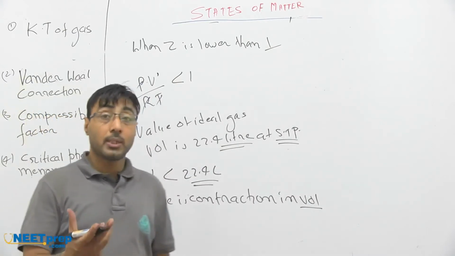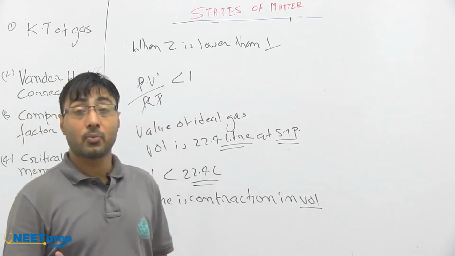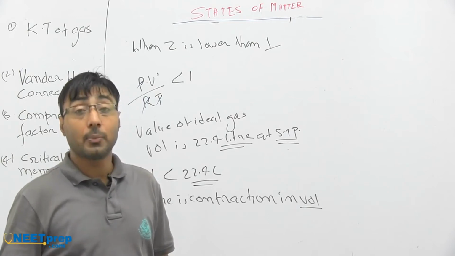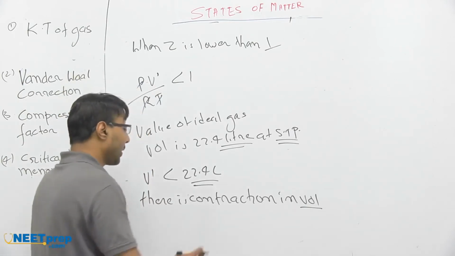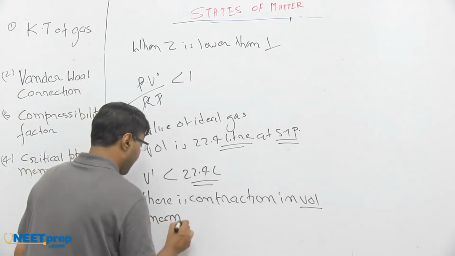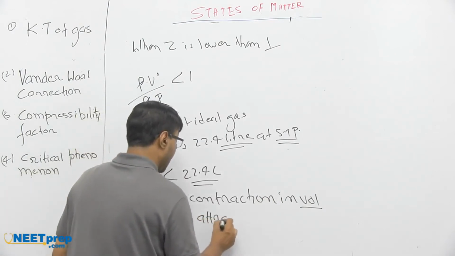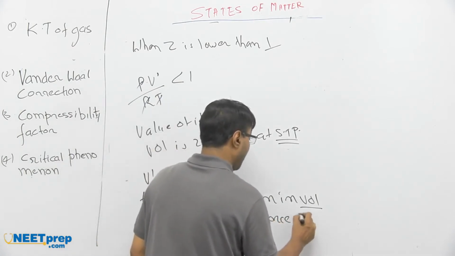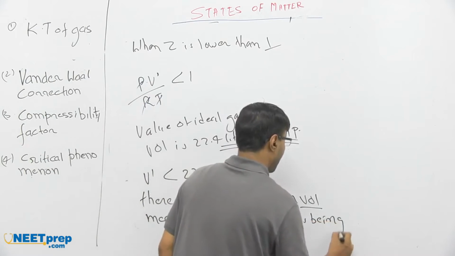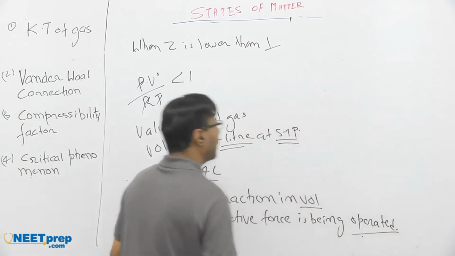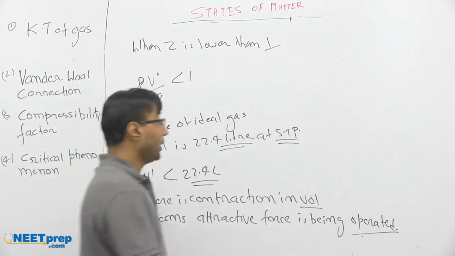If any gaseous volume is getting contracted, it means there is an attractive force being operated. So what has happened actually?